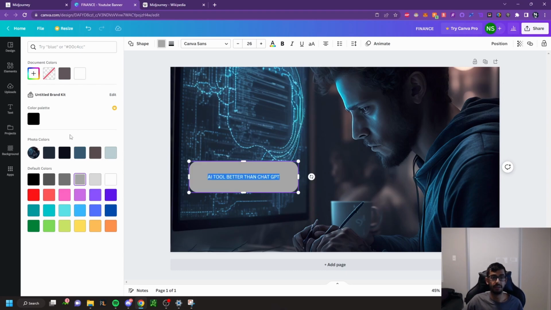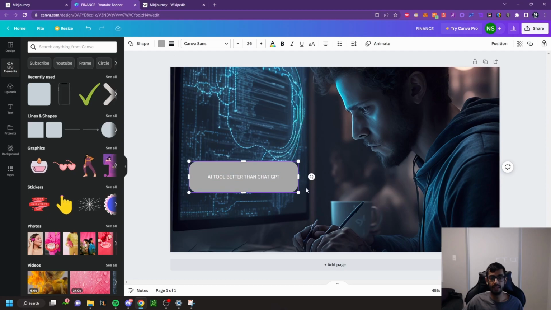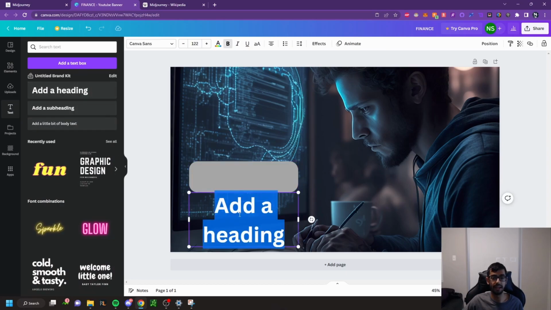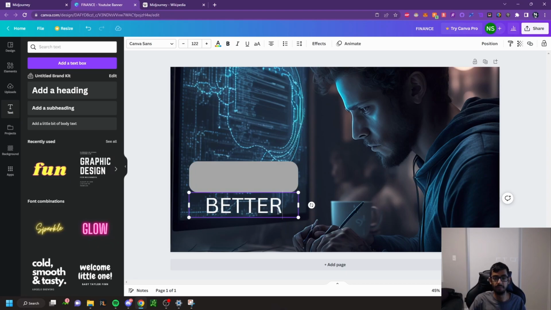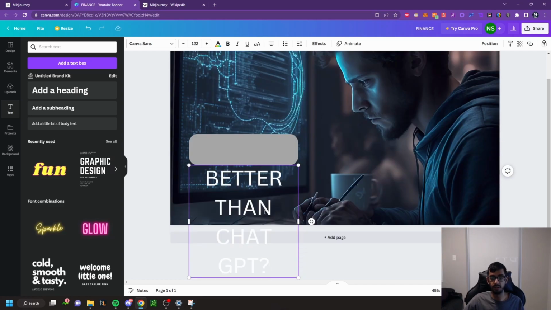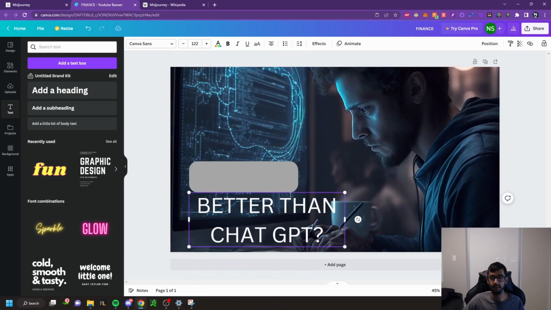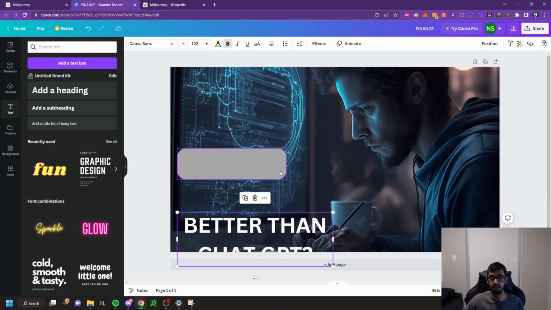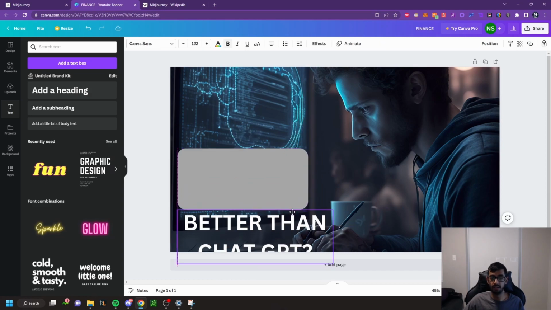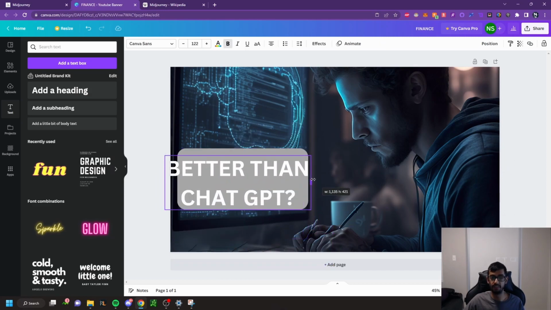And I'm going to pick the color that I want for the background. So the background, let's say we want it as this, right? And instead of using this generated text, we're going to go in here into text. We're going to add a heading, so it's going to be more bold, and I'm going to be able to manipulate it how I like it. And I'm going to say better than ChatGPT question mark, right? And I'm going to make it like that so it's all in 2 lines. I'm going to throw this over here. We're going to make this a little bit bigger. All right. And then bam, better than ChatGPT.